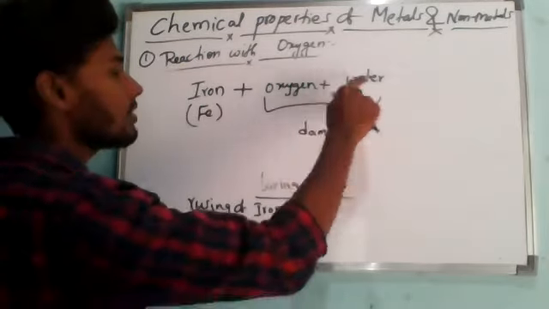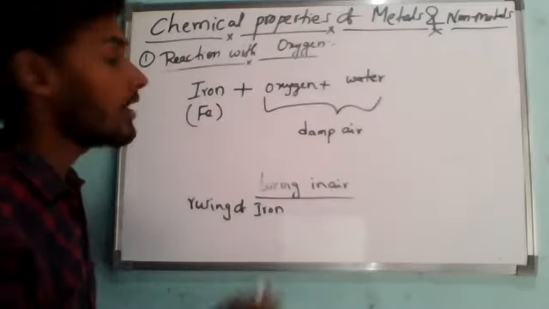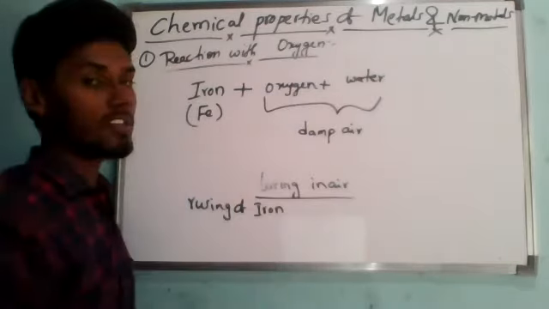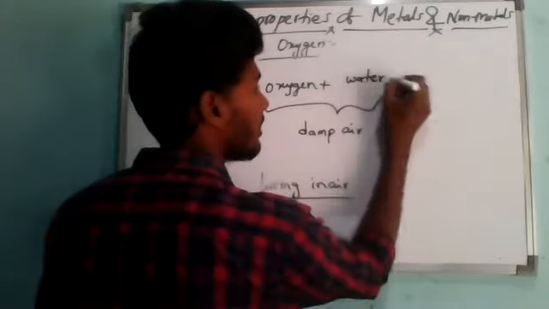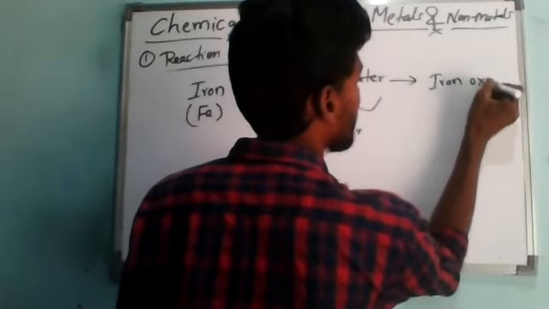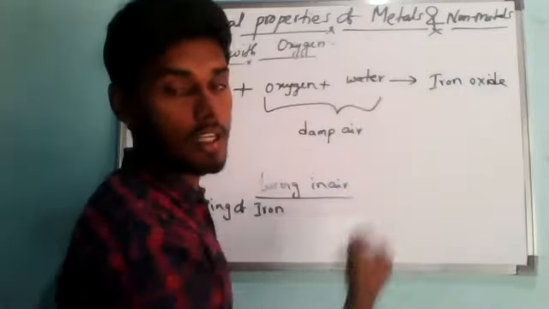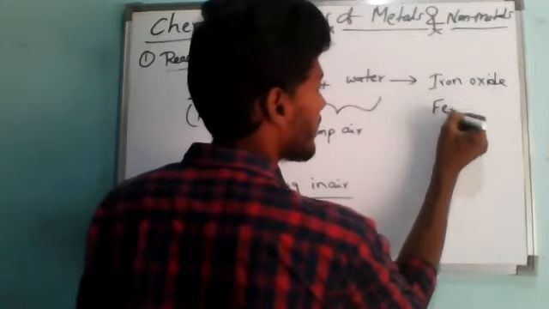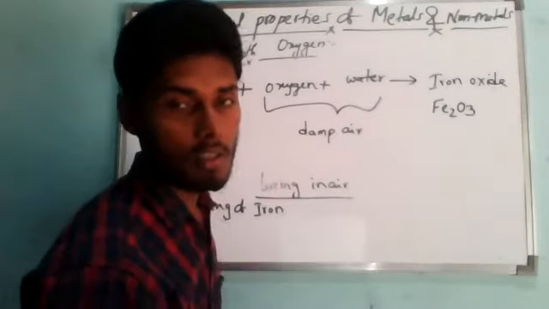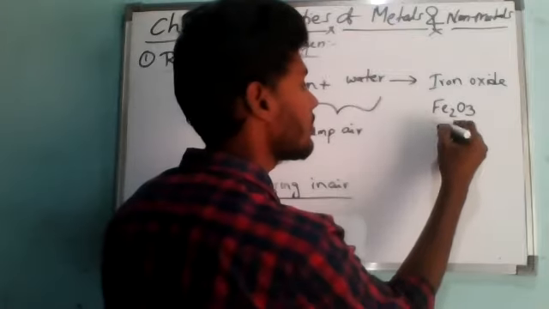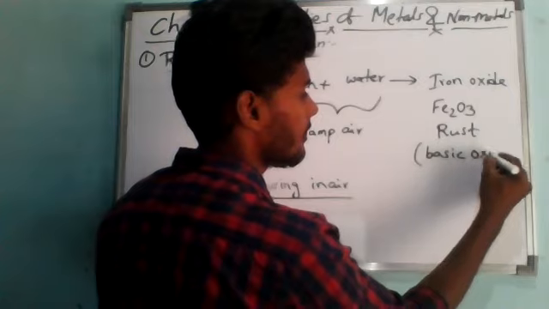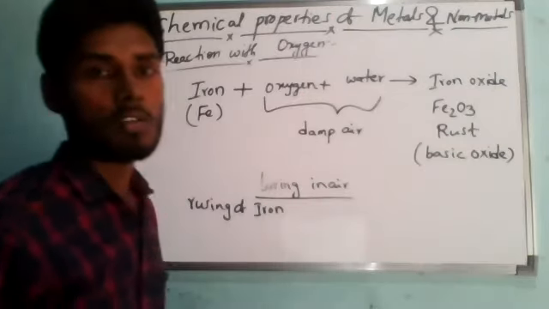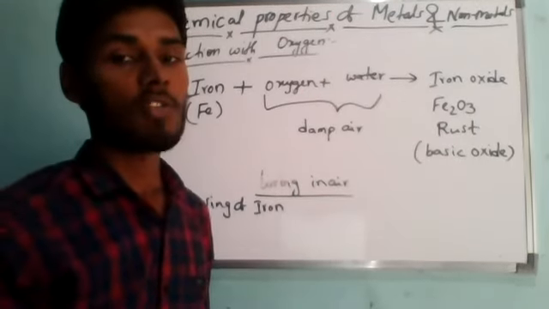Without oxygen or without water, rusting of iron cannot take place. Even if oxygen and water are present, if iron metal is not present, rusting won't take place. So in this damp air, iron will start forming a compound called iron oxide. This iron oxide is what we call rust. The formula of iron oxide is Fe2O3, you just need to remember that. This is called a basic oxide, formed without burning.